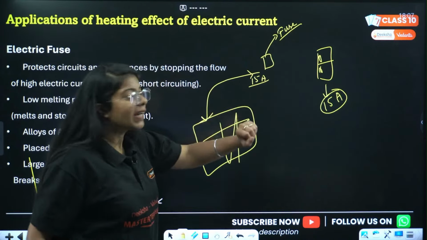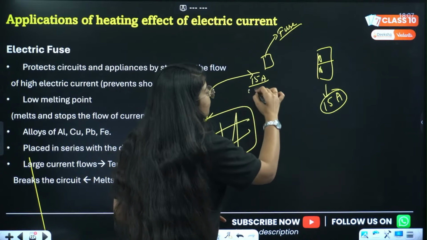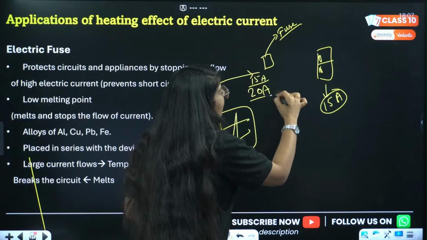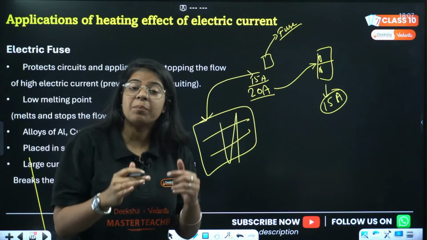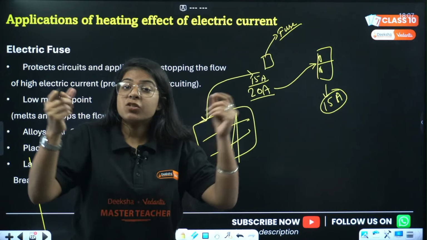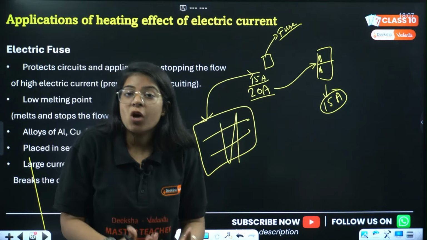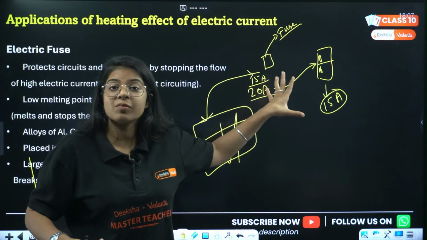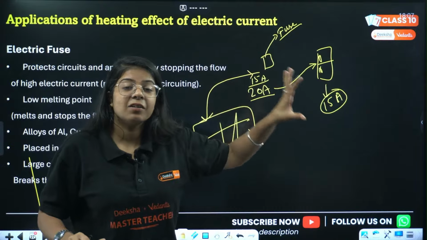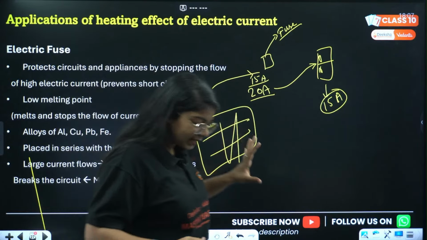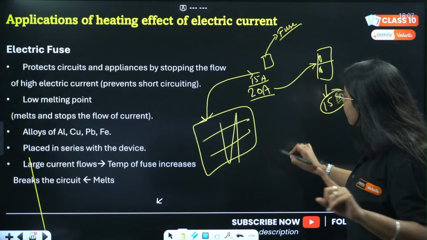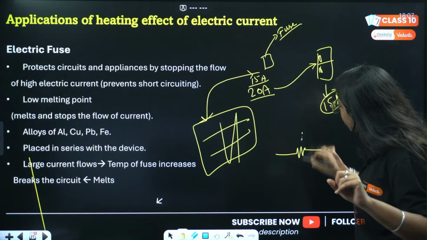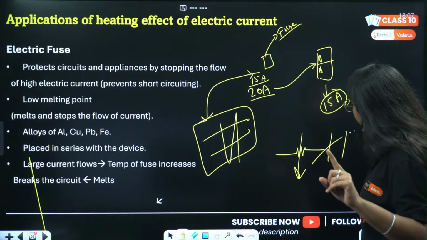From the powerhouse normally 15 ampere is coming, ठीक है. But if someday there is some glitch and उधर से 20 एम्पियर आ गया, then if 20 ampere passes through the fridge, its wire will get burnt because it is not accustomed to hold this much current. So in that scenario, we connect a fuse in series. देखो, a major application of series is if one thing breaks, the whole circuit breaks down.